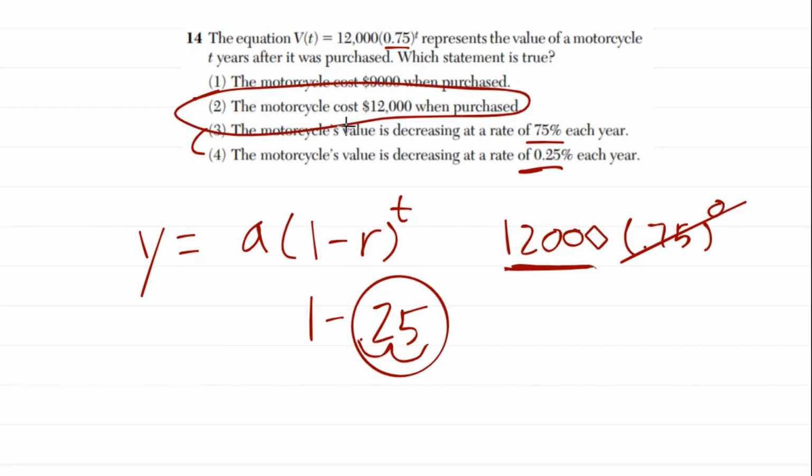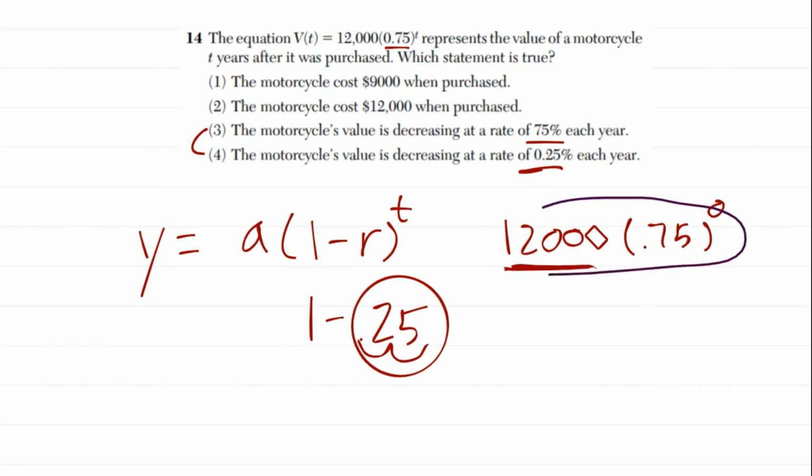But we wouldn't even have to get that far, because once you look at number 2, the motorcycle cost $12,000 when it was purchased. All you would have to do to check that answer is plug in 0 for t. That's the initial value, which is exactly what they're asking here. When it's purchased, time is equal to 0. If we evaluate that, that's how we come up with 12,000 being the initial value. And you don't even have to do that, to be honest. If you remember your exponential equations, this value right here is always the initial value. But I do want you to know that we can plug in 0 for t, and that gives us the initial value as well.